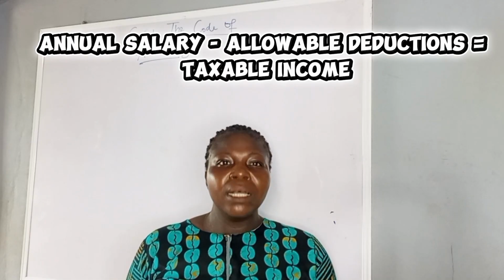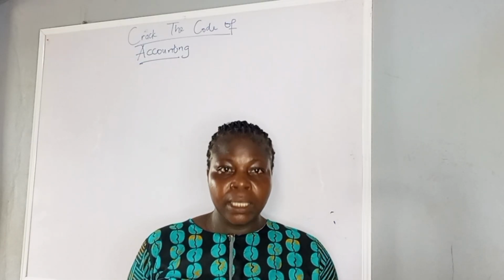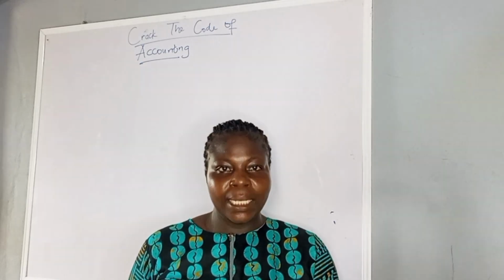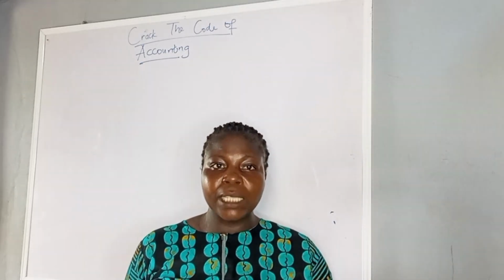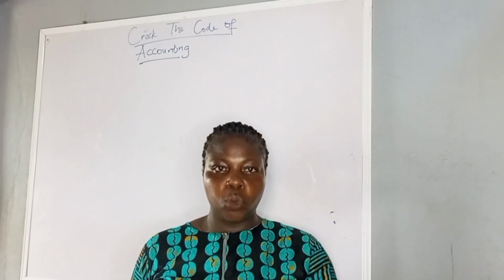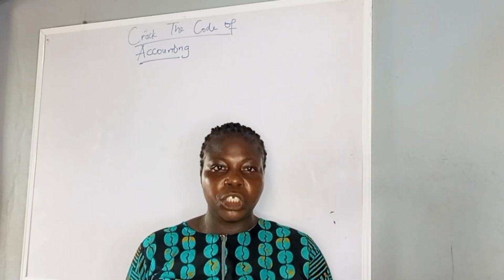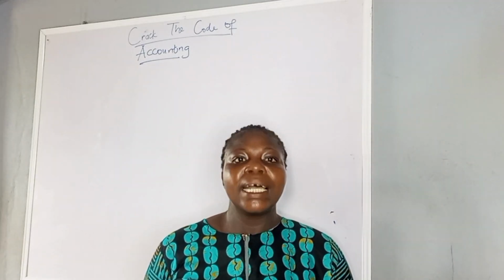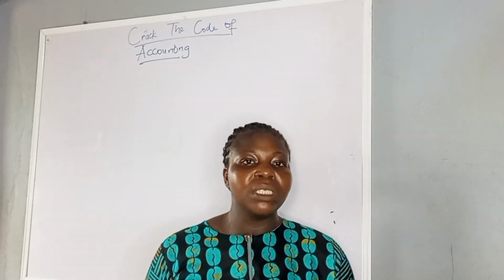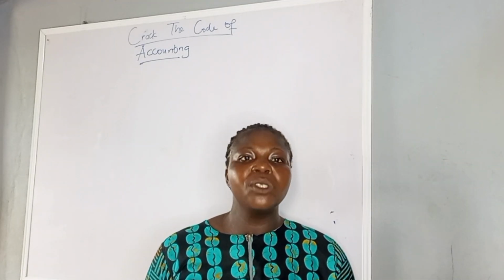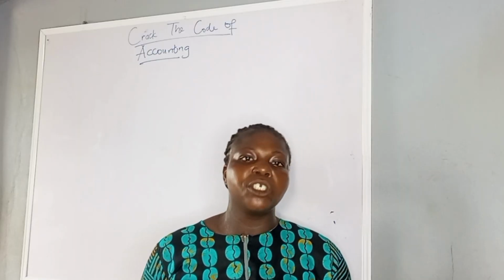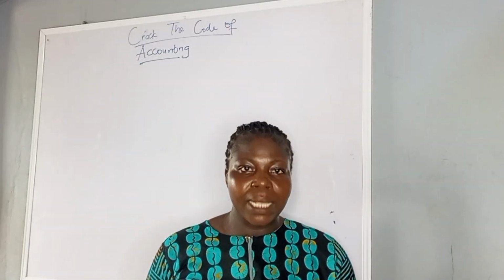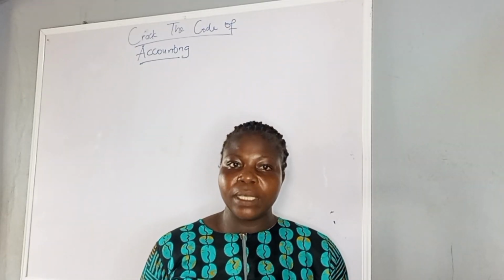As a salary earner, most applicably, you pay tax monthly. We call it pay as you earn. That is, your total tax for a year is divided by 12 to determine how much tax you are going to pay per month. As a salary earner whose employer has not been deducting tax, firstly, you need to register to get your tax identification number. Subsequently, you then need to start paying your tax.